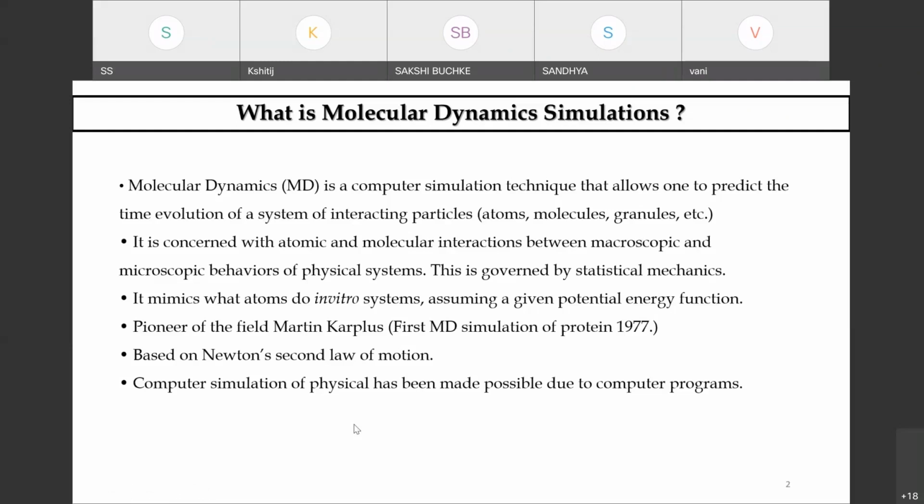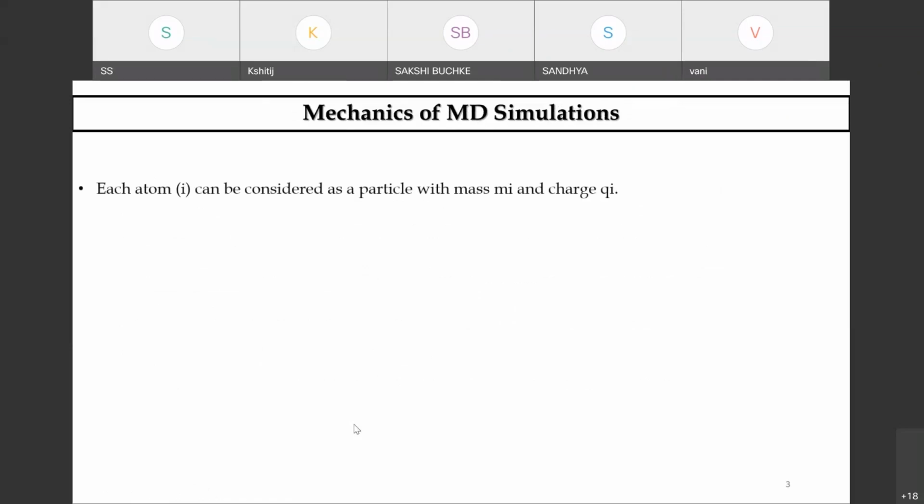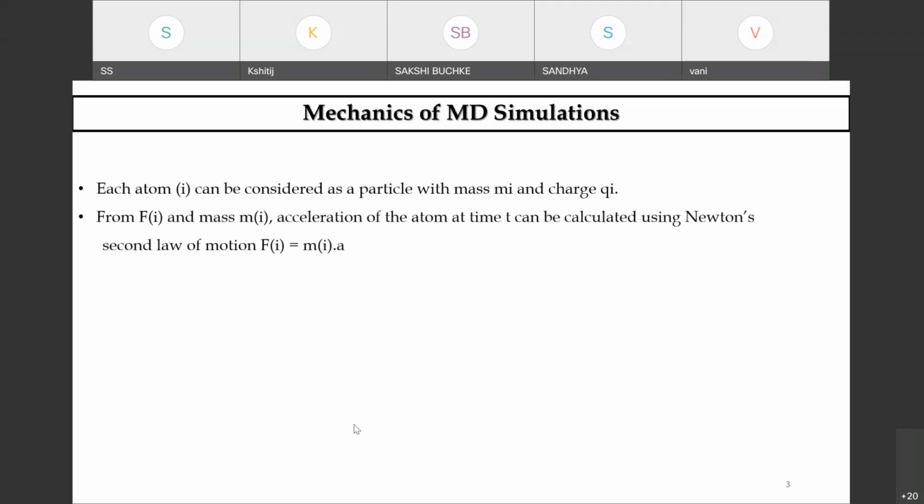In recent times, researchers and scientists have recognized that MD can overcome the major limitations in ligand docking calculations, or rather, the major protein conformational rearrangements which happen during ligand binding. So what exactly happens? You have the structural flexibility, and you have the atoms and other things which are bound.